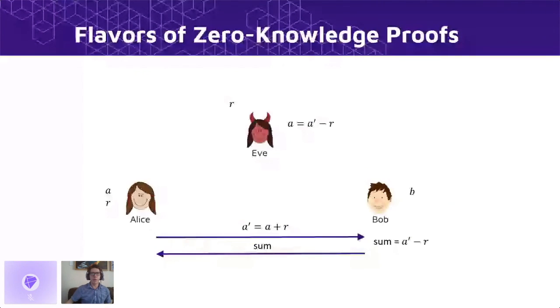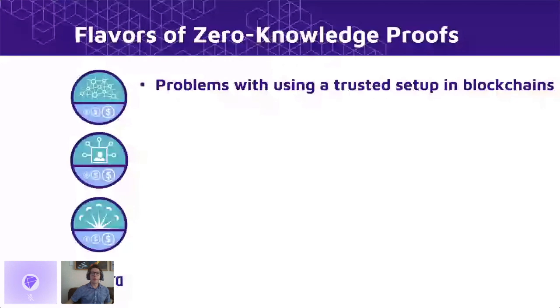And as an example from our previous slide, if Eve, the eavesdropper, knows the secret value R that Alice is using to mask her message, then she can actually determine the message immediately and know Alice's private input. So these are some of the problems with using a trusted setup in general, but why are these particularly bad for the blockchain setting?